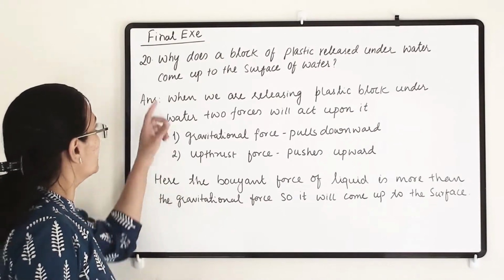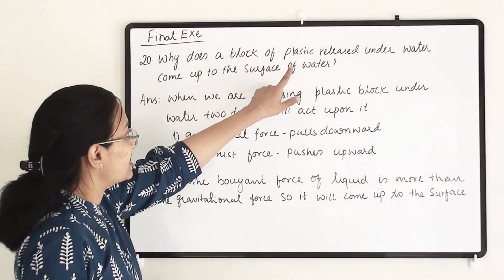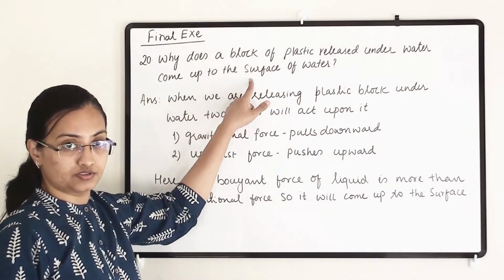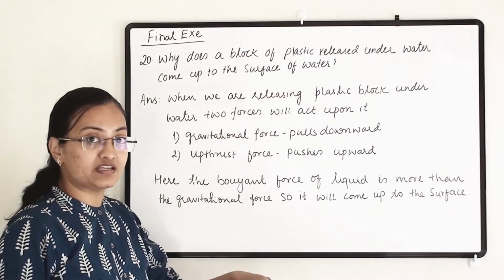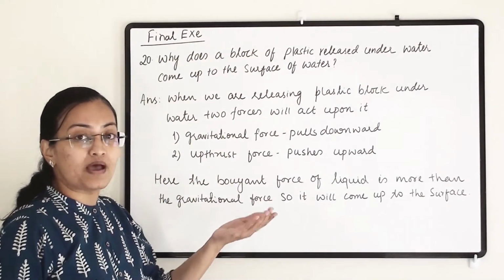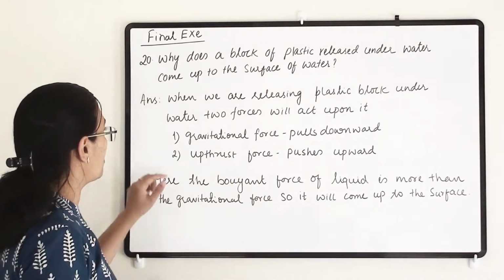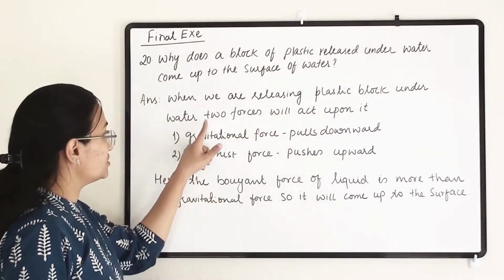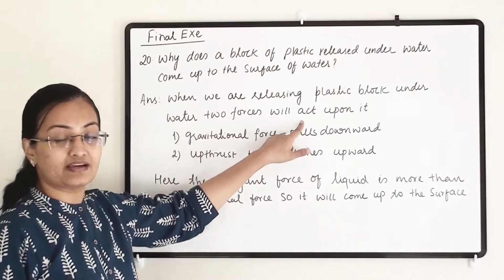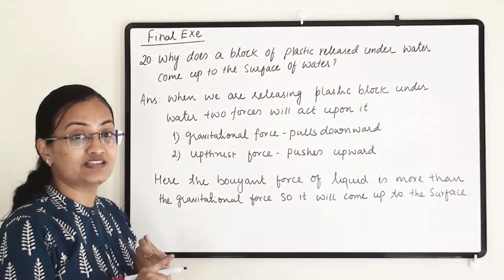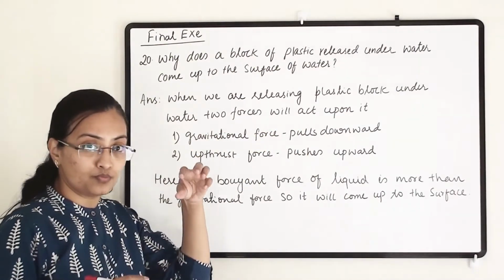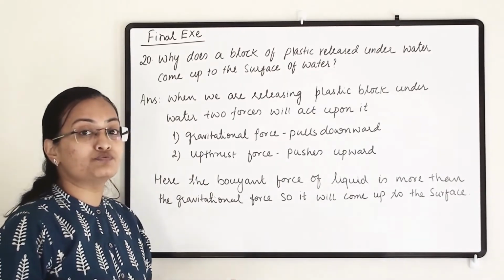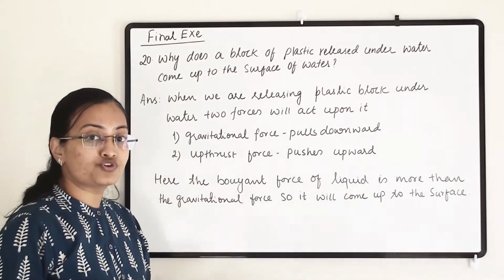20th question. Why does a block of plastic released underwater come up to the surface of the water? So we are just dipping it inside, but it will bounce back and come to the surface of the water. So when we are releasing a plastic block underwater, two forces will act upon it. First, that is gravitational pull, which is pulling it downward, and second, the upthrust force of the liquid, which pushes it